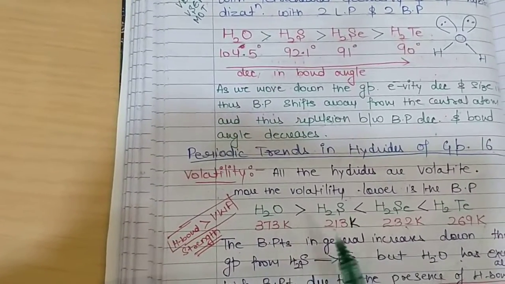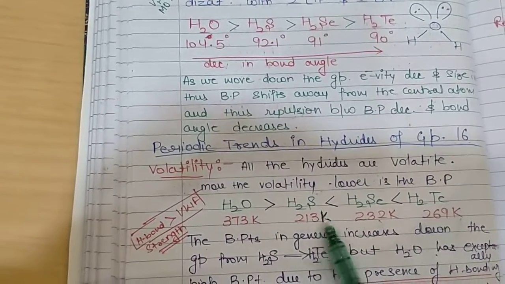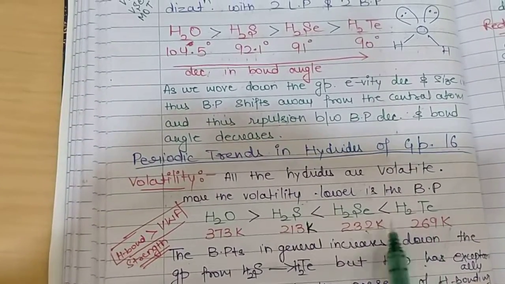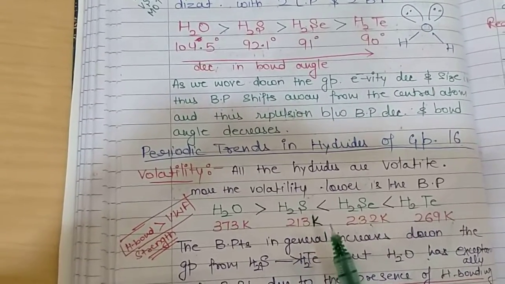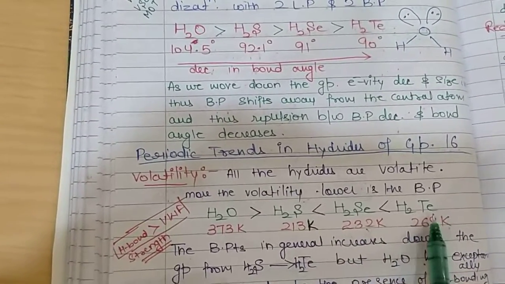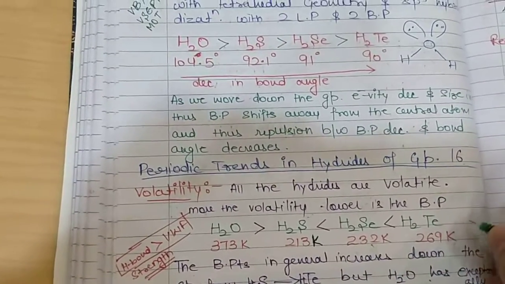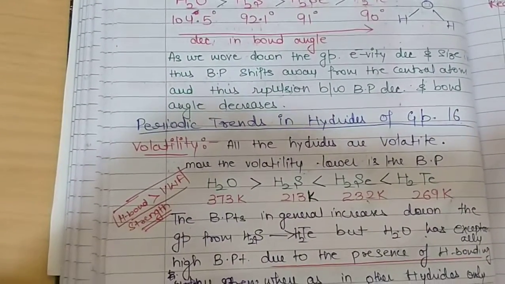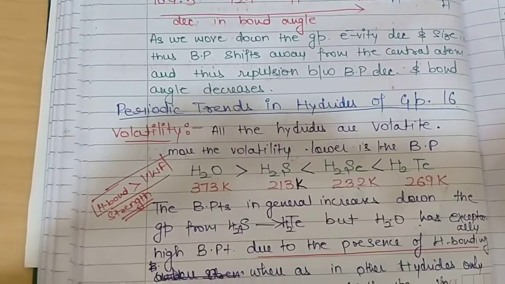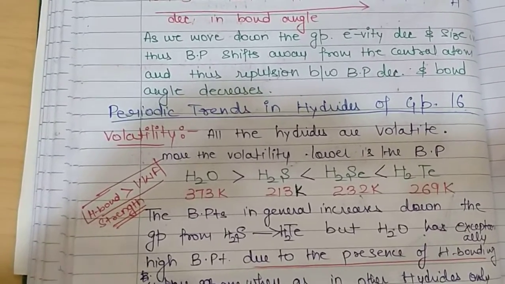So why does this happen? As we move down the group, the size is increasing, and with the increase in molecular size and molecular weight, the interaction present between them is van der Waals forces, and the intensity of the van der Waals forces increases as the molecular size and the molecular weight increases.